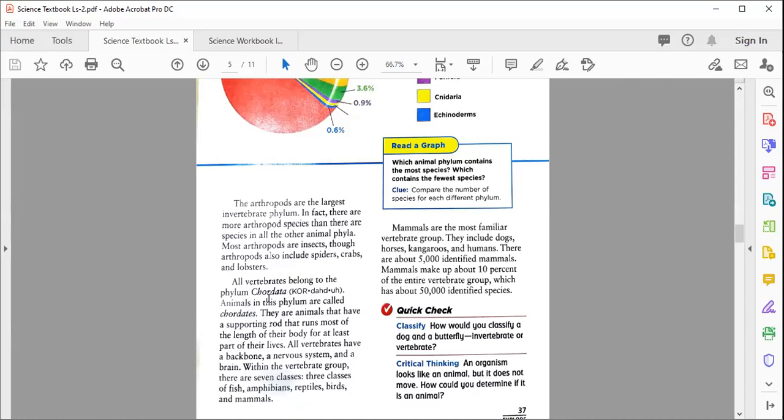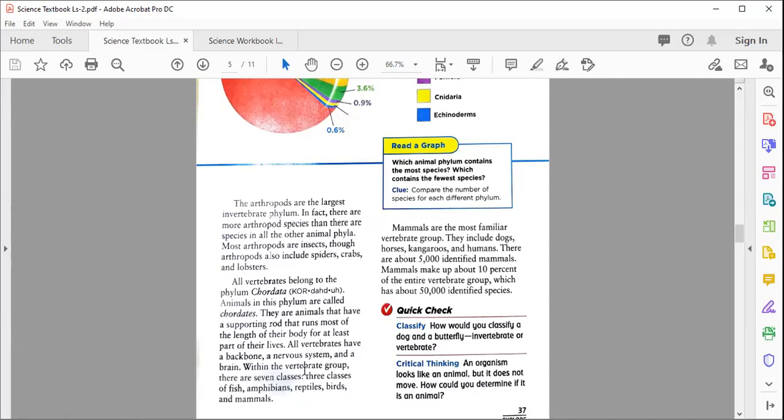So if you're going to see the vertebrates, they belong to a phylum we name as Chordata. Animals in this phylum are called chordates. They are animals that have a supporting rod that runs most of the length of their body for at least part of their life. So all vertebrates have a backbone, a nervous system, and a brain. You know that the brain is present at the top of our head in the skull, and a backbone in which the nervous system is moving.